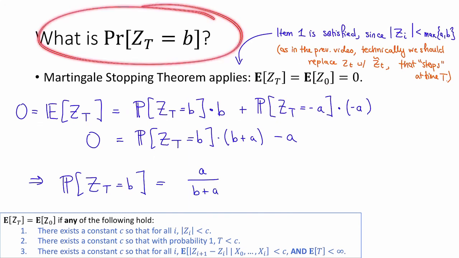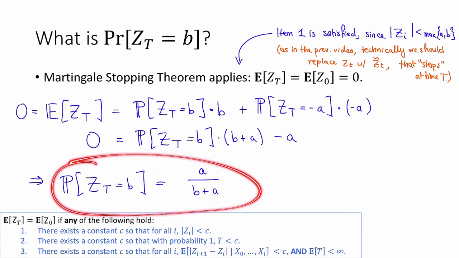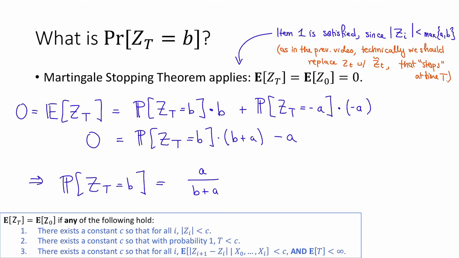So that answers this question. And all we had to do was apply the Martingale Stopping Theorem and do a little bit of algebra. And now we know that the probability that this random walk stops at b before it stops at minus a is proportional to a, basically. And similarly, the probability that it stops at minus a rather than b is proportional to b. Cool, so we've answered this question.